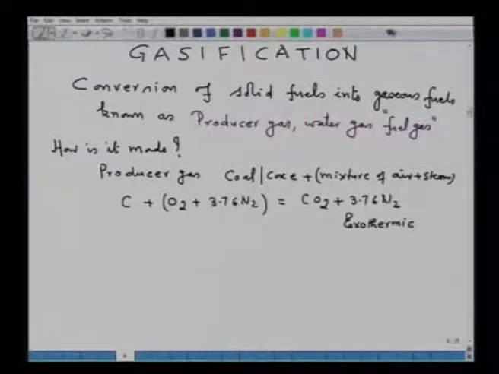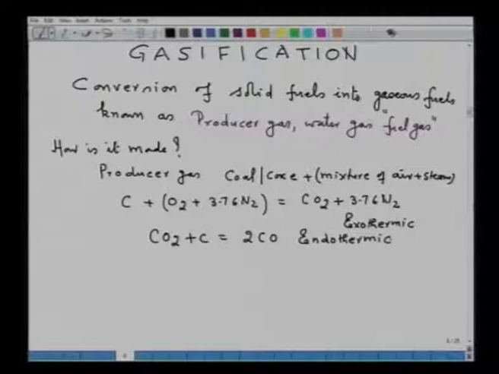It generates a very large amount of heat. Now, CO2 in its subsequent rise through the reactor reacts with carbon and forms 2CO, and this reaction is highly endothermic in nature.